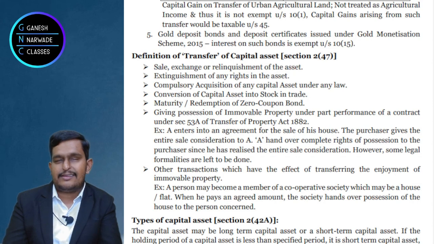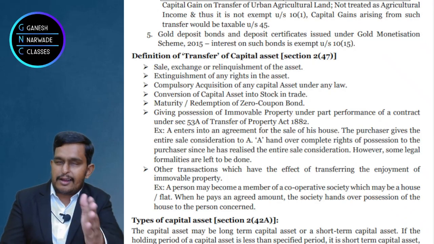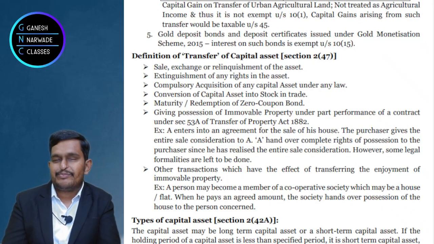So some transactions in immovable property under section 53A of the Transfer of Property Act, where there is some partial performance of the contract. Why is it partial performance? अरे consideration तो पूरा दे दिया ना sir. He paid total consideration, agreed yaar, but legal formalities he is yet to complete. That's why they used part performance. Okay, very good. Now come to the last part.